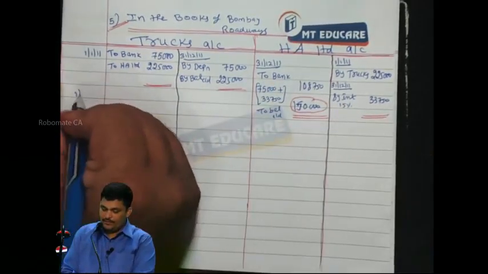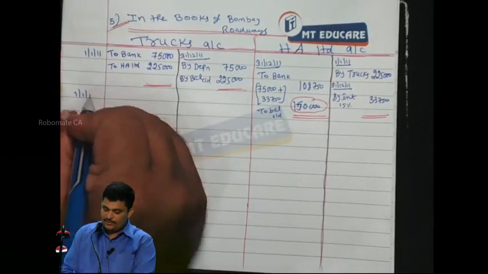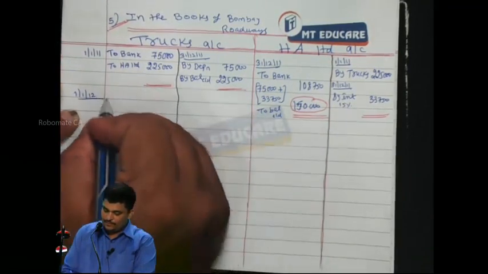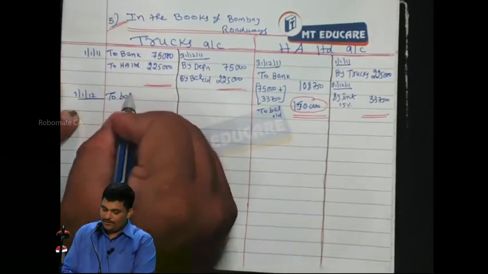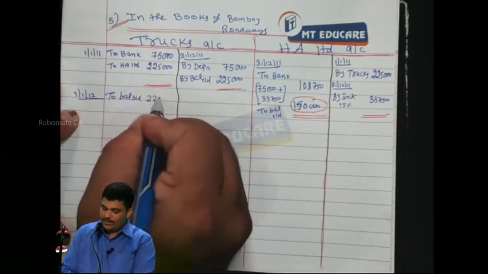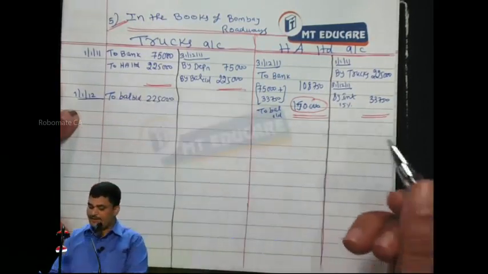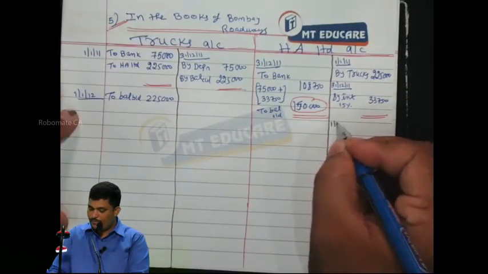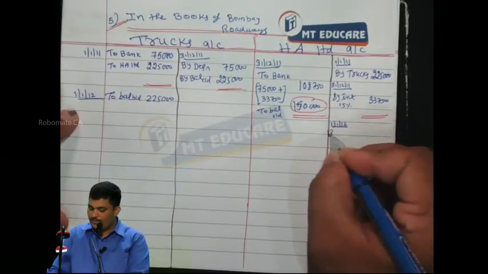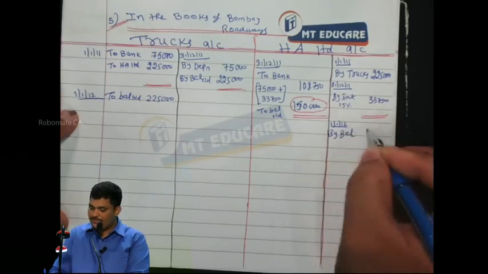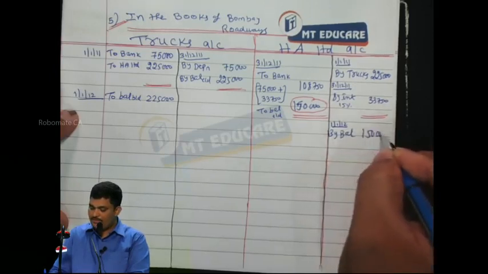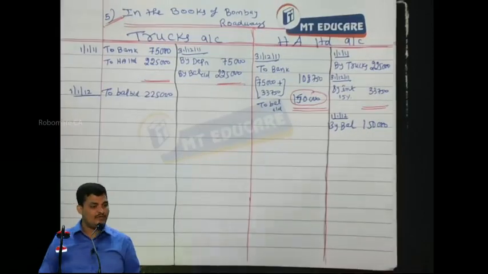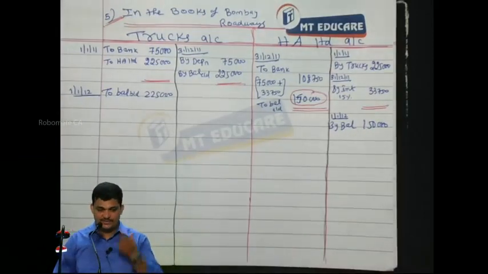Now 1/1/2012 to balance brought down 2,25,000. Like that 1 year over. 1/1/2012 by balance 1,50,000. Like that do for second year and also for third year.